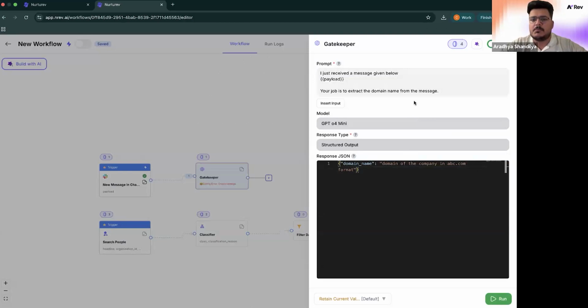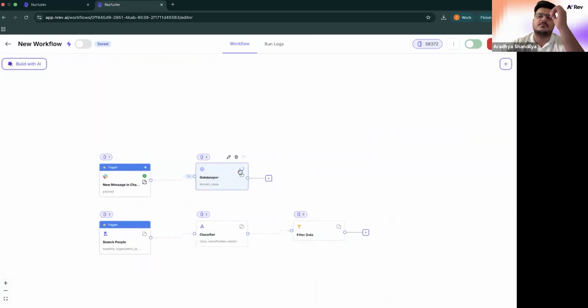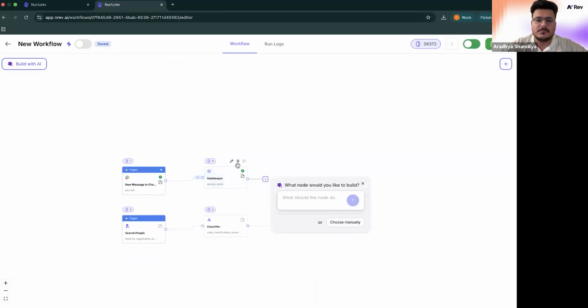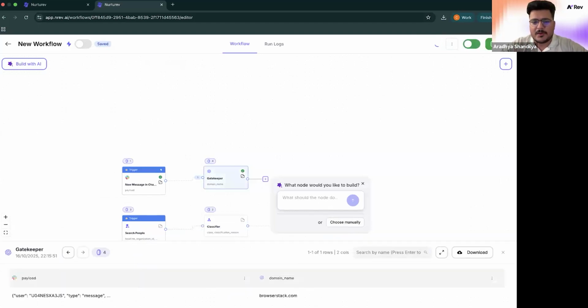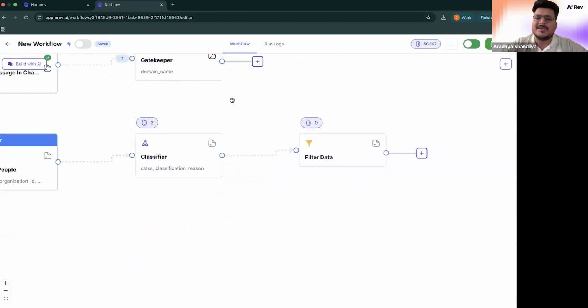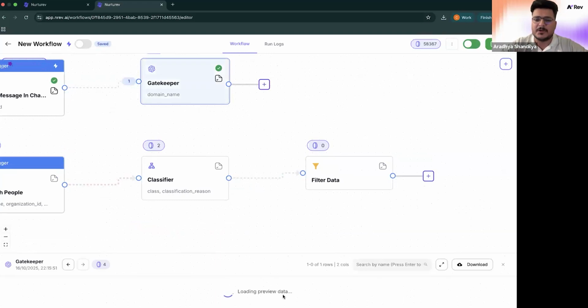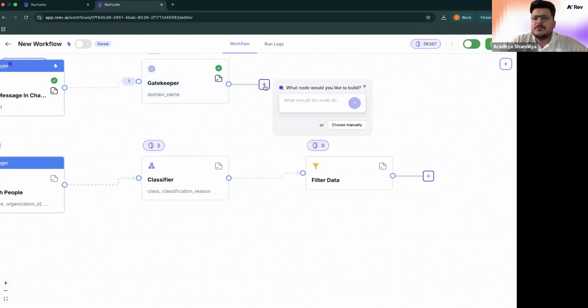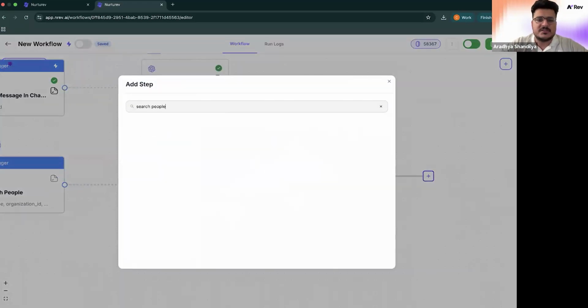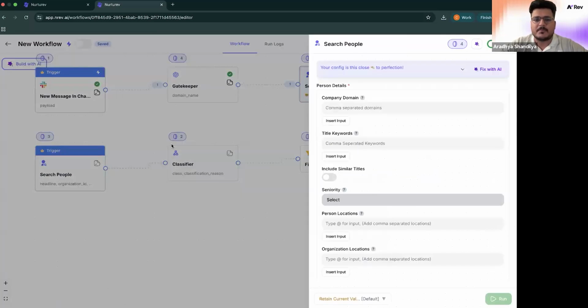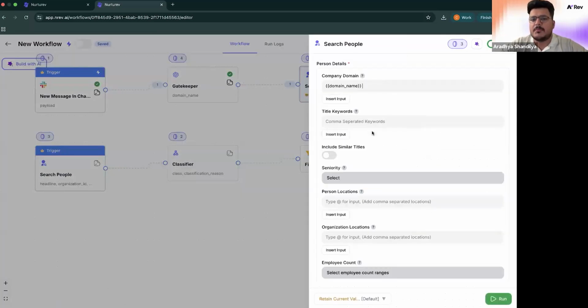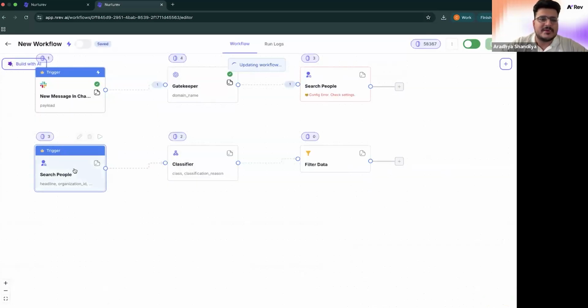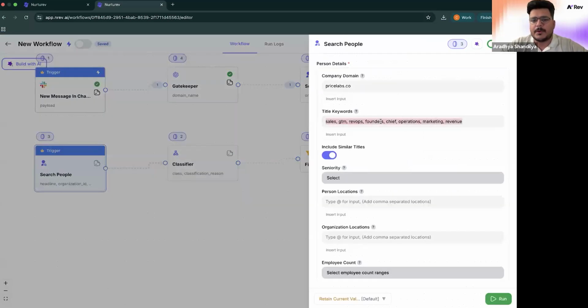Perfect. Yeah, I'll just hit run, and it should be able to carve out the domain name of the company I requested. In the meantime, let's just check for the output. Yeah, it figured out I had just written browser stack, but it generated it into a clean, crisp variable for me. And I can use it for search people now. So I'll just invoke the search people node again here. I'll just refer the domain name directly. I'll just copy the variables and delete this one.